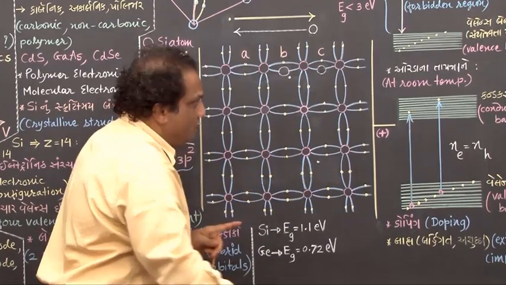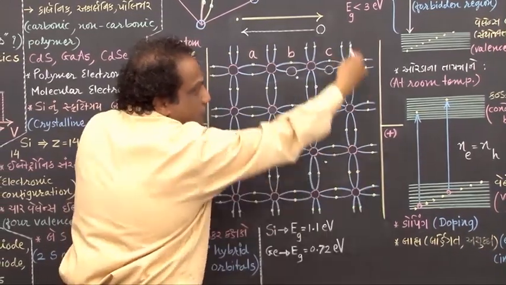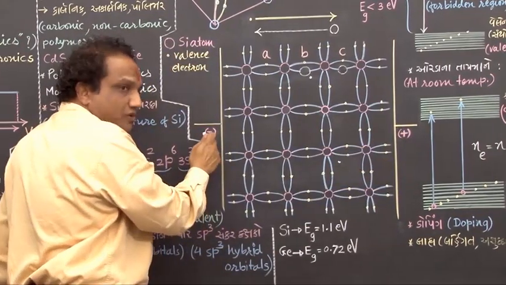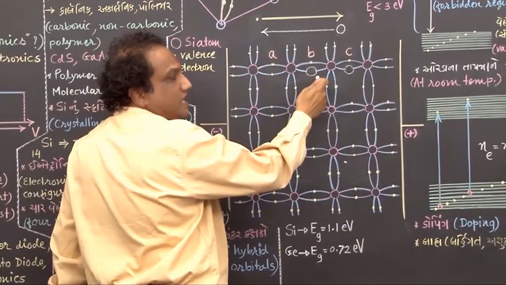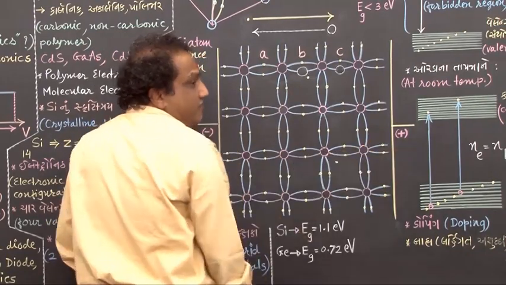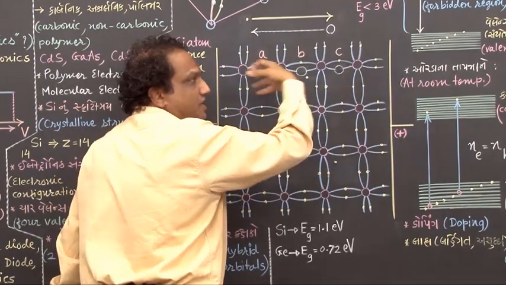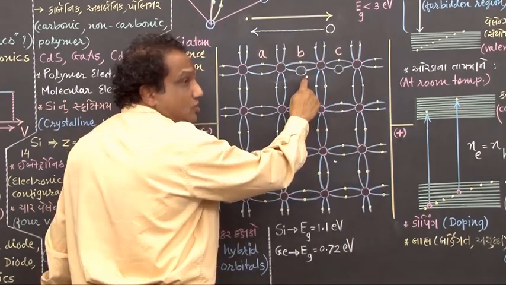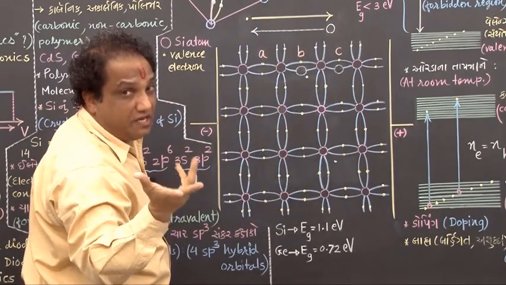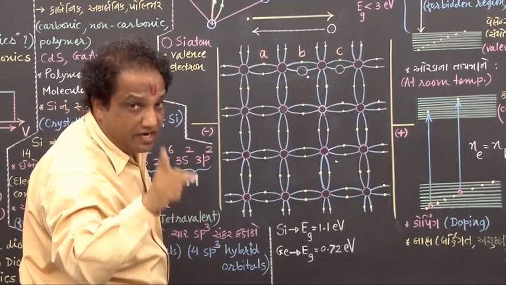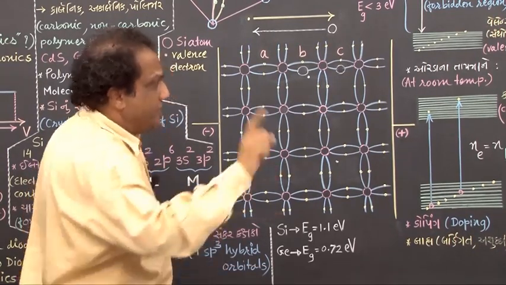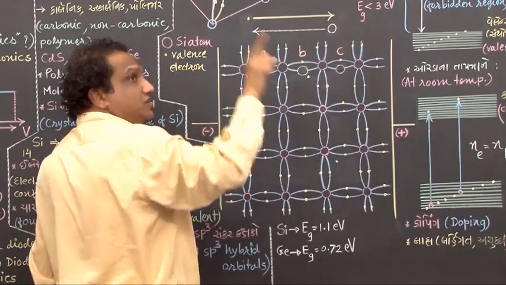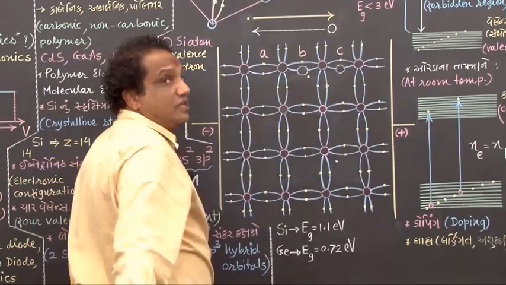But now what we do, we apply some potential difference across this crystal. Suppose this end is positive and this end is negative. So on this negatively charged electron, this positive end will provide an electrostatic force of attraction. Electron is a negatively charged particle, which will always be accelerated in a direction opposite to the electric field. Electric field is from positive to negative this way, correct? And in just the opposite direction, this electron will be accelerated.